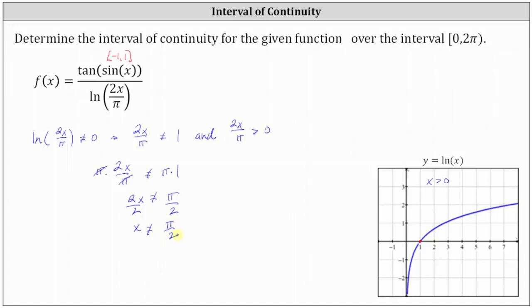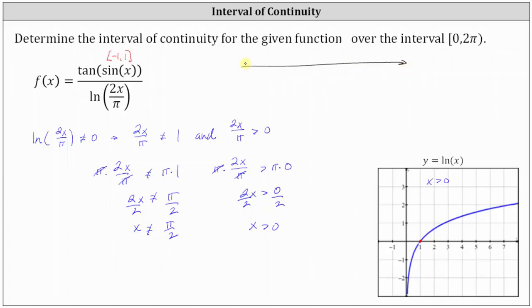And now let's take a look at the second restriction: 2x divided by pi must be greater than 0. Again, the first step will be to multiply both sides by pi. Well, of course, pi times 0 is still 0, giving us 2x greater than 0. Dividing both sides by 2, we have x is greater than 0. So now we know to form the interval of continuity, we need to eliminate pi over 2, and x must be greater than 0. So let's go ahead and sketch a number line.